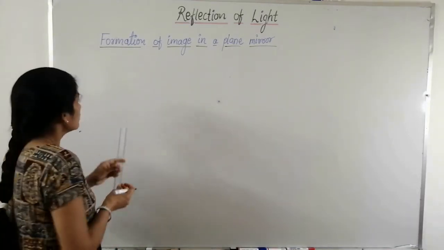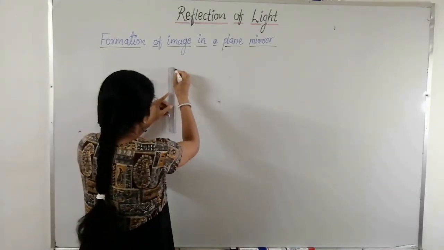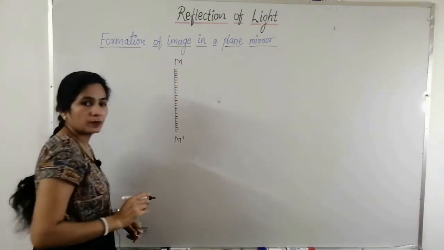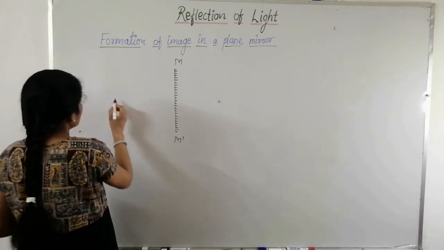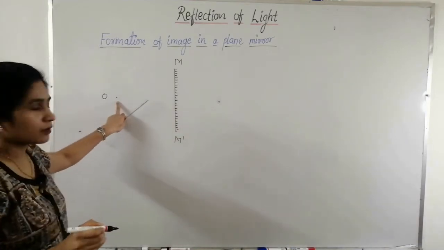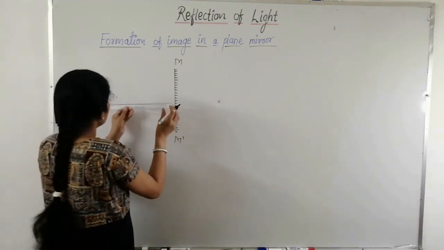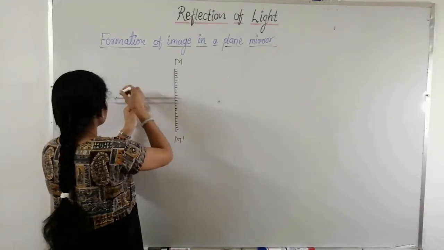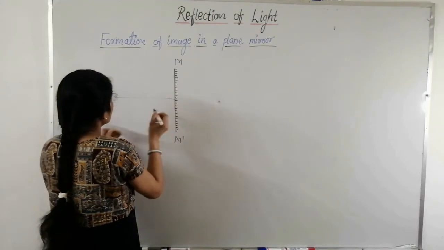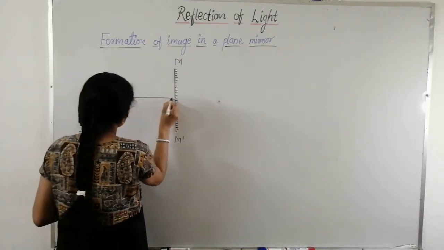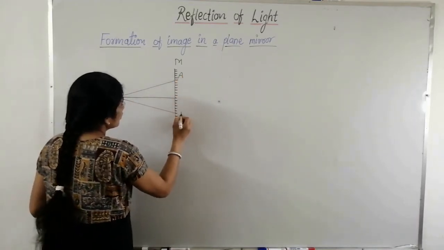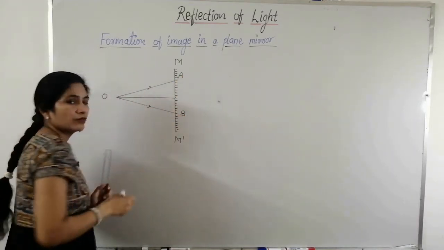So let's first draw the image of a point object in a plane mirror. Let M dash be a plane mirror. Now we have to obtain the image of a point object O. To get the image, first we have to draw incident rays. So we'll consider incident rays from this object O. Let OA and OB be the incident rays of light.